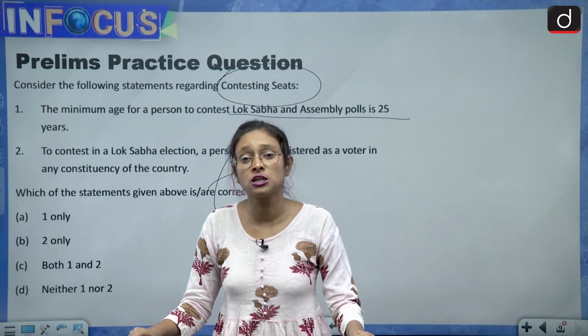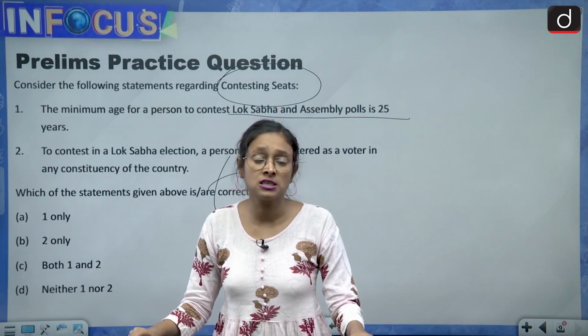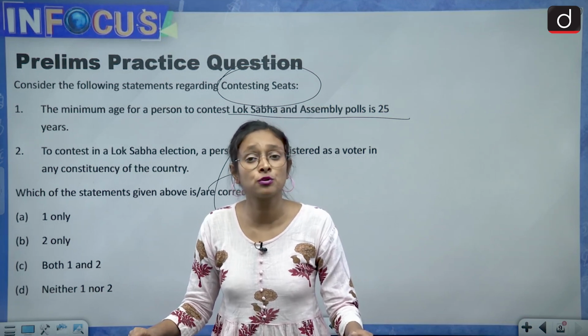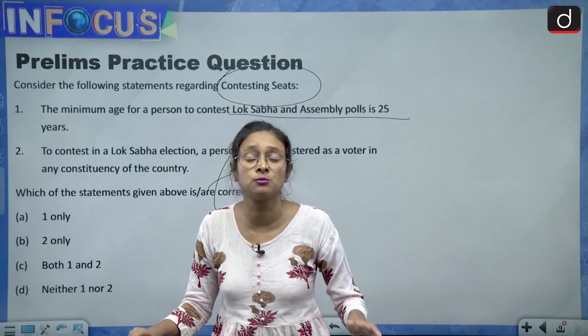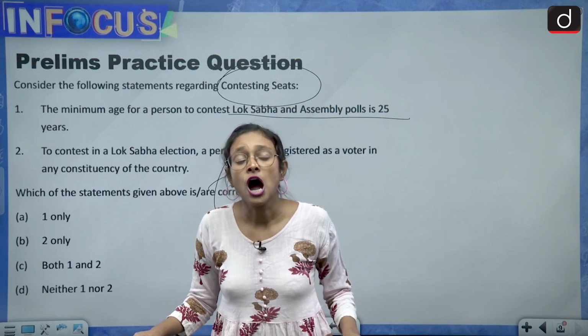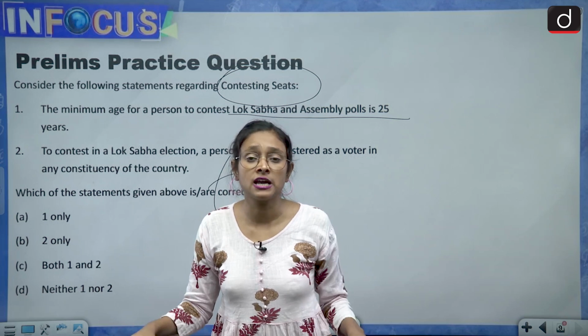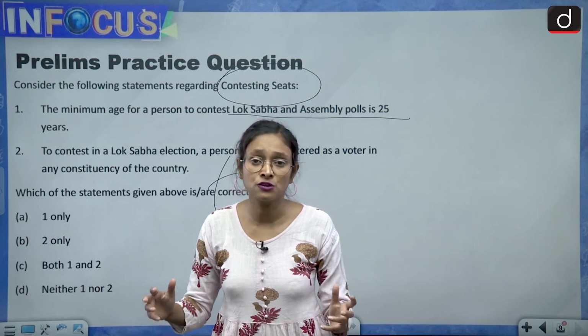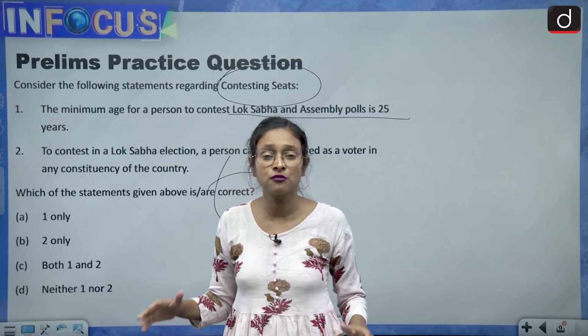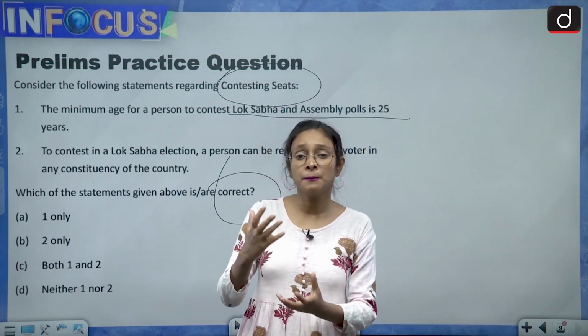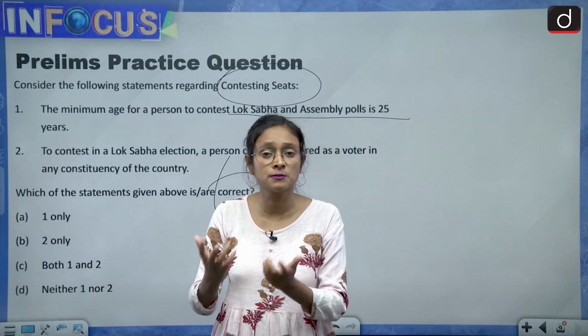Suppose you are a returning officer and you see any kind of corrupt activity happening in front of or near your polling booths. In that situation, how will you prevent corruption at the polling booths and how will you conduct free and fair elections? You have to take care of these kinds of case studies. These things are very useful for your mains perspective, along with the prelims perspective.